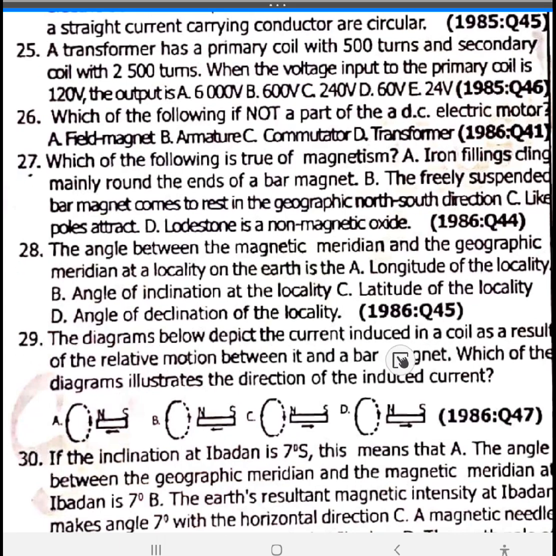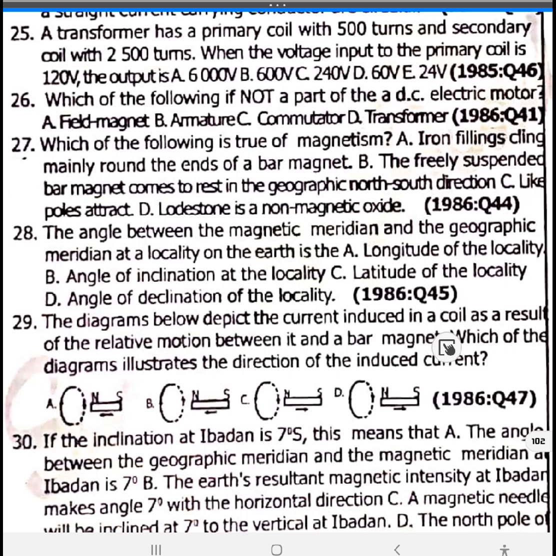The diagram below depicts the current induced in a coil as a result of the relative motion between it and a bar magnet. Which of the following diagrams illustrates the direction of the induced current? Option A, look at it, north south, south north. So it flows like this. The diagrams still are not the best, but the arrows would indicate the direction of motion.